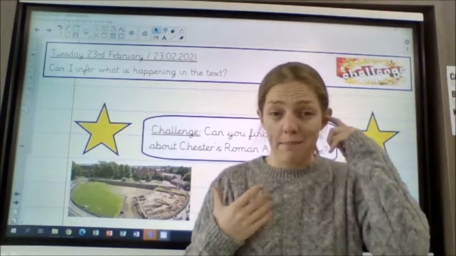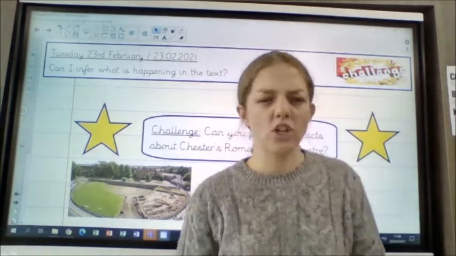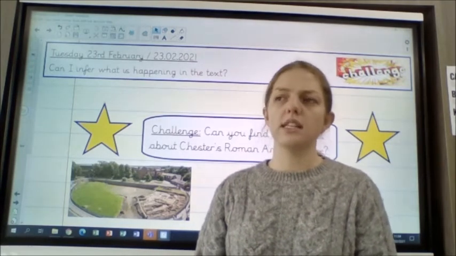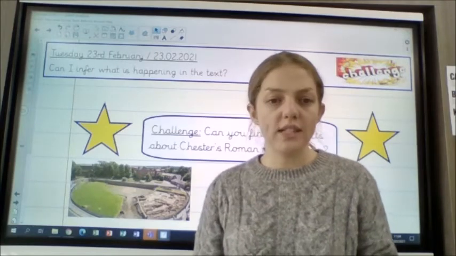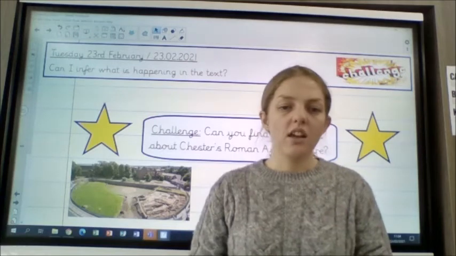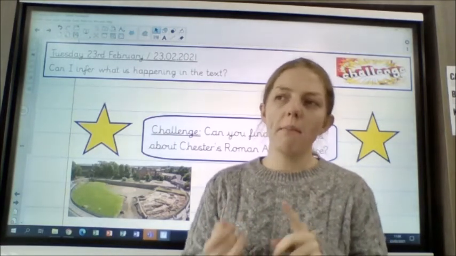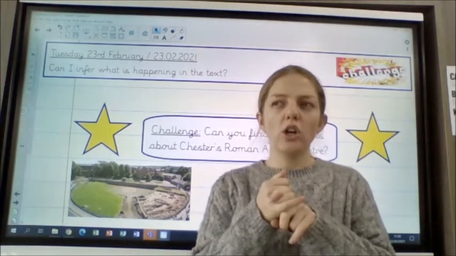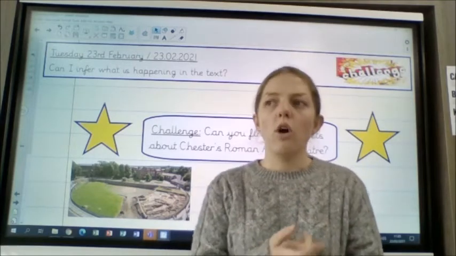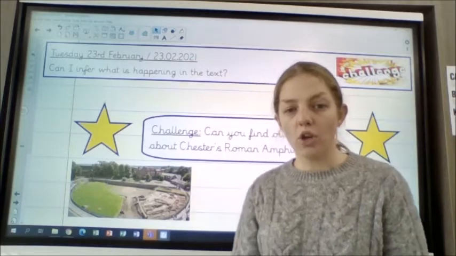We didn't look at Roman amphitheatres in school though, so I would like you to find out some information about Chester, which is a local city to us, and I want you to have a think about 3 interesting facts. I want you to research them online about the amphitheatre. Okay, so what might it have been used for? How long has it been built? What is it made out of? What might have gone on there? Okay, have a think and let me know what you find.